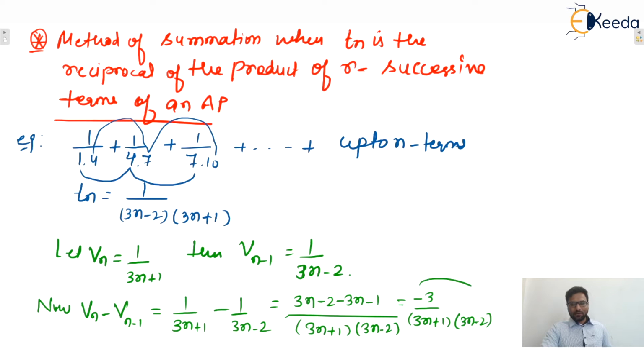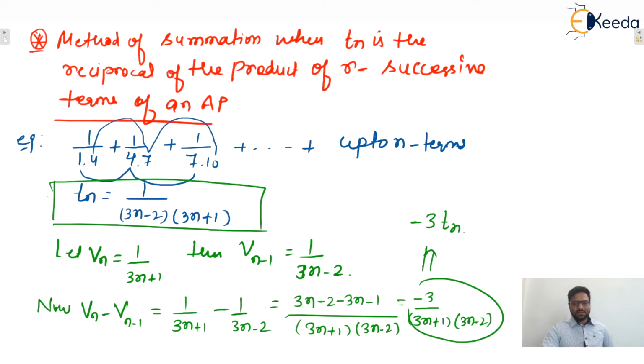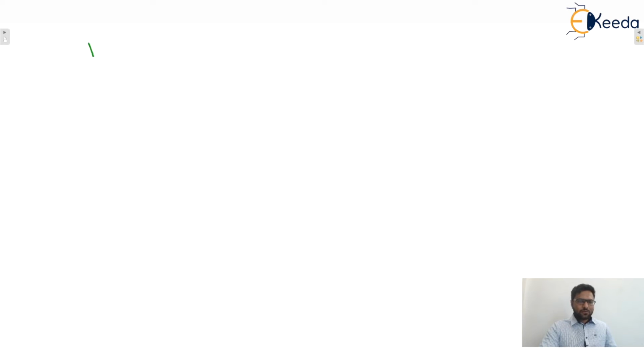Now can we write this term like that or not? That is minus 3 of Tn. You can see that that was the Tn. Yes or no? I hope this one is clear. So moving to the next one, we simplify further. Now what is Vn minus Vn minus 1? That is minus thrice of Tn. Now from here we can say that Tn is minus 1 by 3 into Vn minus Vn minus 1.